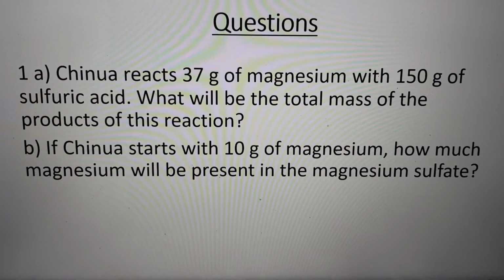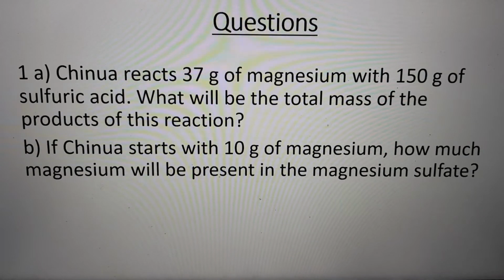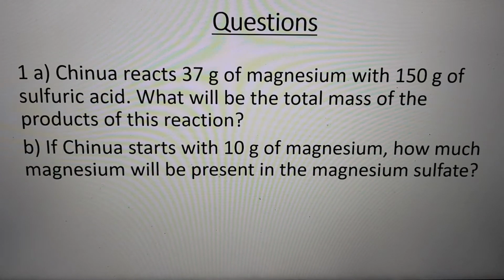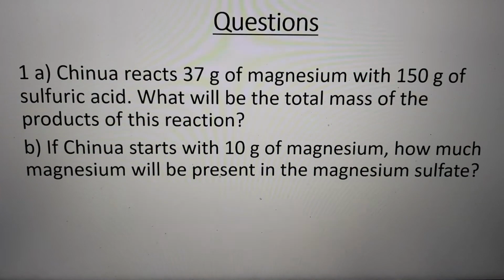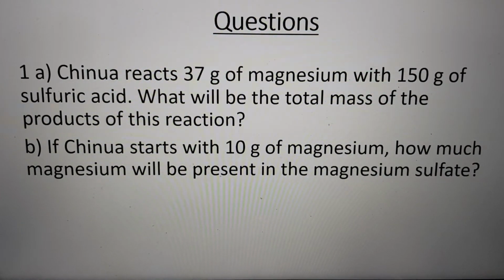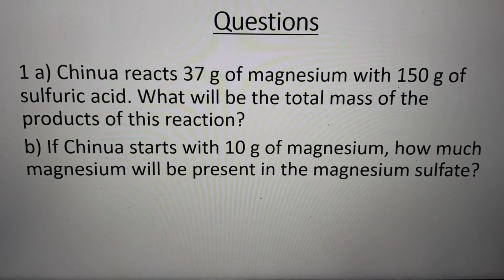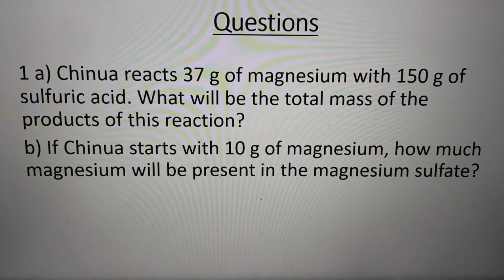So, Chinjua reacts 37 grams of magnesium with 150 grams of sulfuric acid. What will be the total mass of the products in this chemical reaction? Here you have to apply the law of conservation of mass. The law of conservation of mass says that mass is neither created nor destroyed. So the sum total of the reactants will be the total mass of the products.